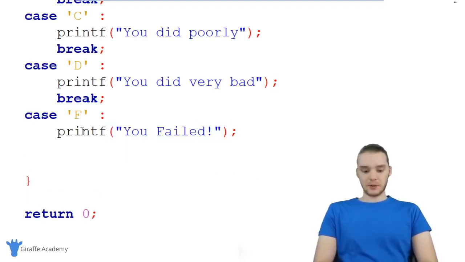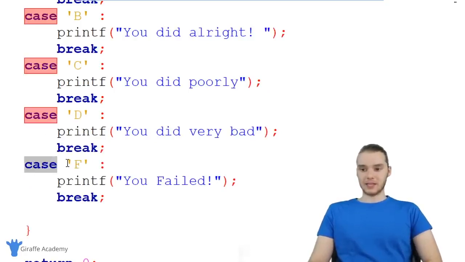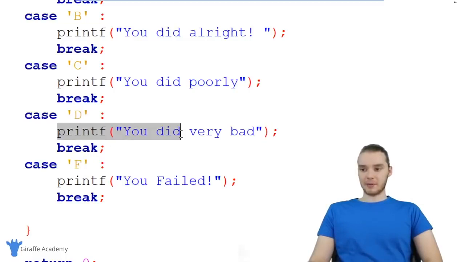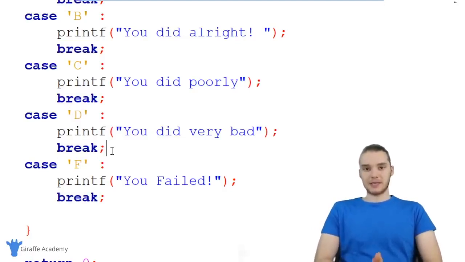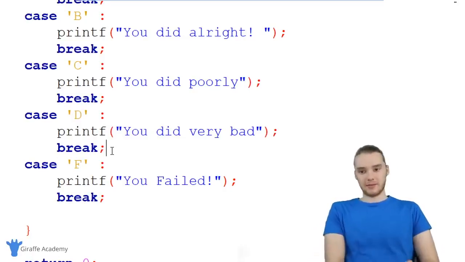So essentially what I'm doing here is I'm writing out all of these different cases. So I'm saying in the case that you got an F, I'm going to print out you failed. In the case they got a D, I'm going to print out you did very bad. And then we also have this break statement here. And this break statement basically tells our switch statement that we want to leave.